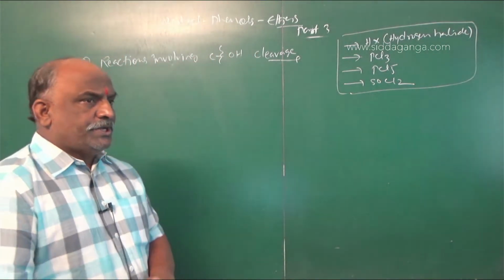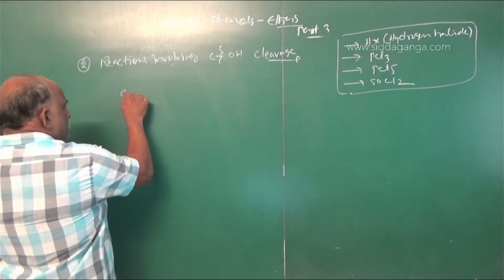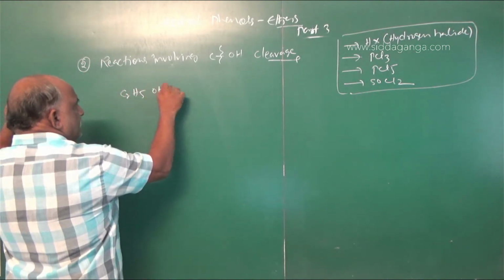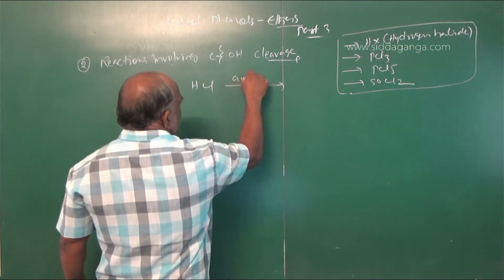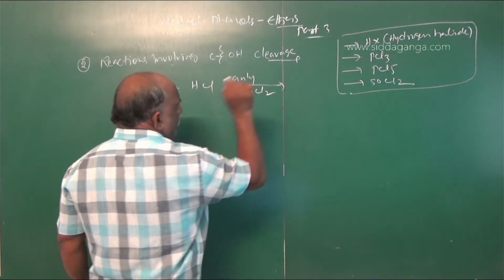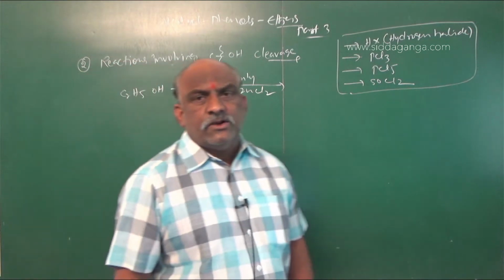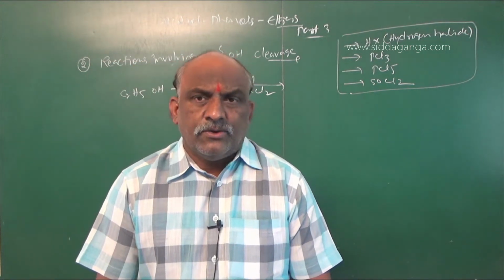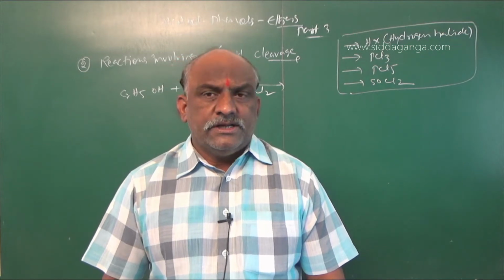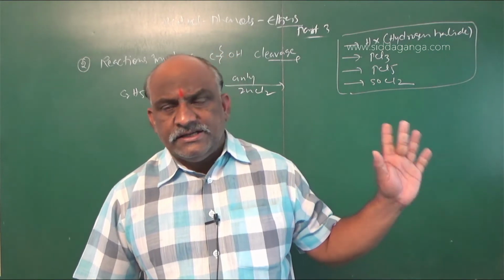Suppose you take a common alcohol, C2H5OH, ethyl alcohol, plus HCl with anhydrous zinc chloride. This is called the Lucas reagent: anhydrous zinc chloride plus hydrochloric acid. So the Lucas reaction takes place in the presence of anhydrous zinc chloride.